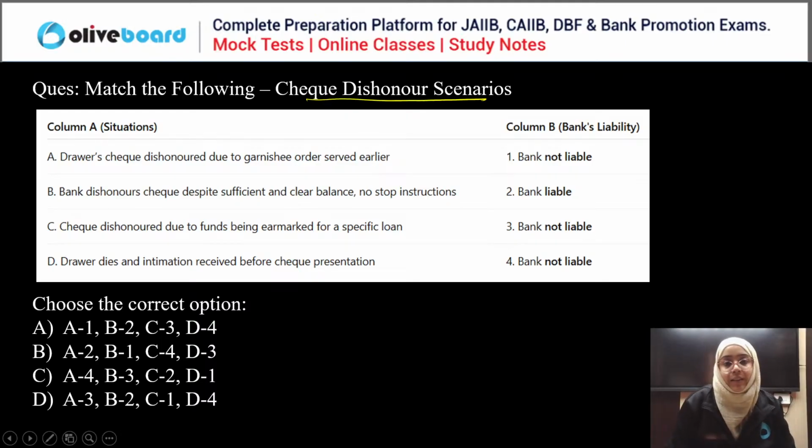Everyone start answering this question. So the correct answer is what? Kiran is saying D is the correct answer, and everyone else start answering the question. In which condition the bank is liable? In which condition the bank is not liable? Check dishonor scenarios. You need to check in which of the following conditions the bank is liable and in which it is not liable.